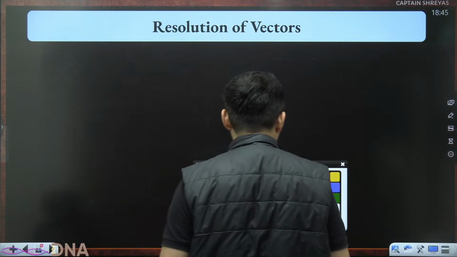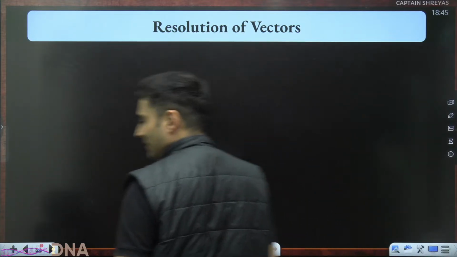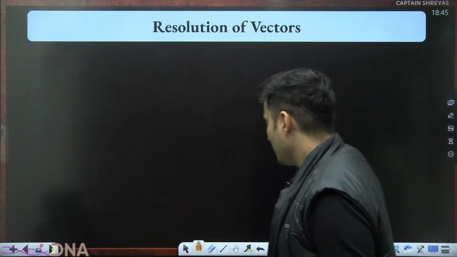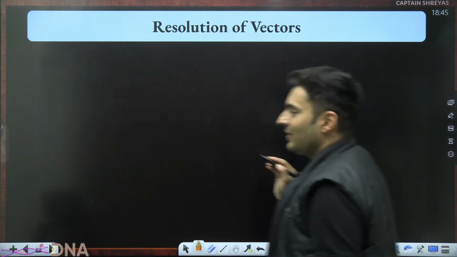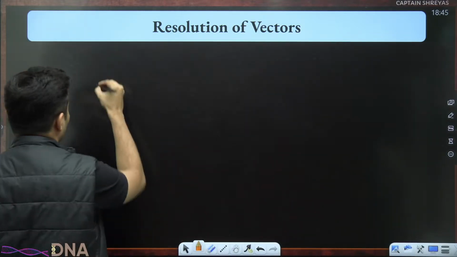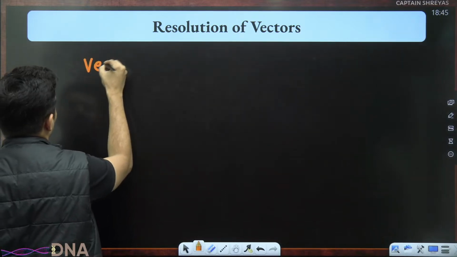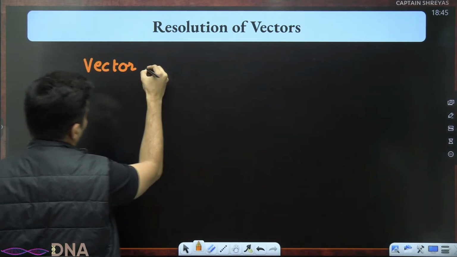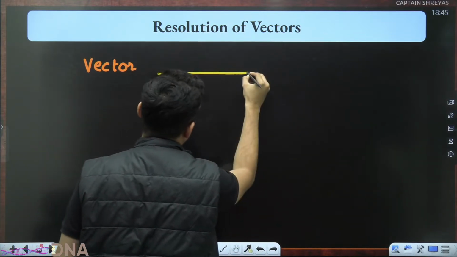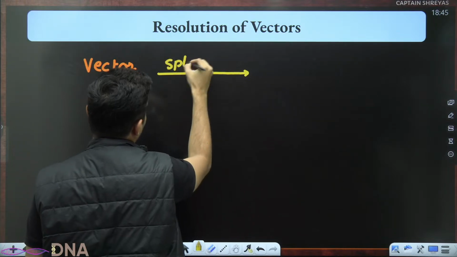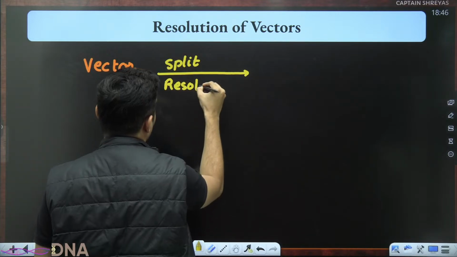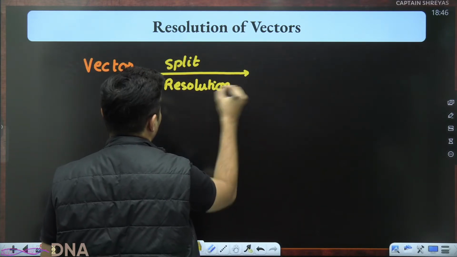So let's understand what is the resolution of vectors, and unit vector notation and all of that. See, when I say resolution, it is basically splitting of a vector. So if you have a vector and you do a process of splitting the vector, that process is called resolution or resolving a vector.